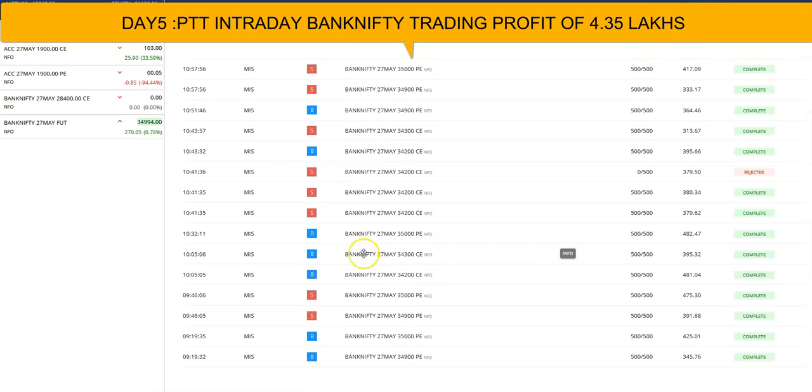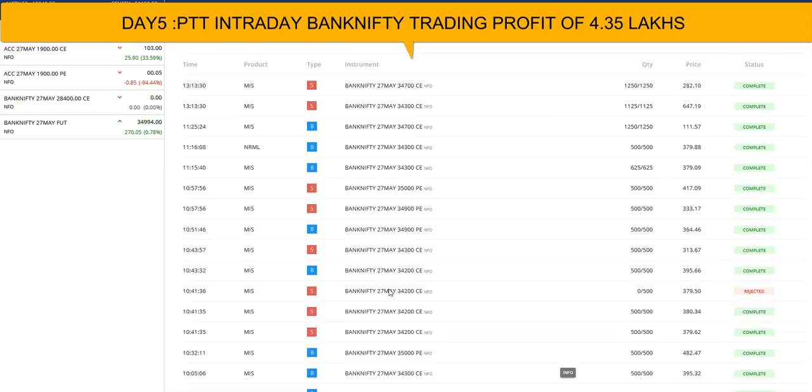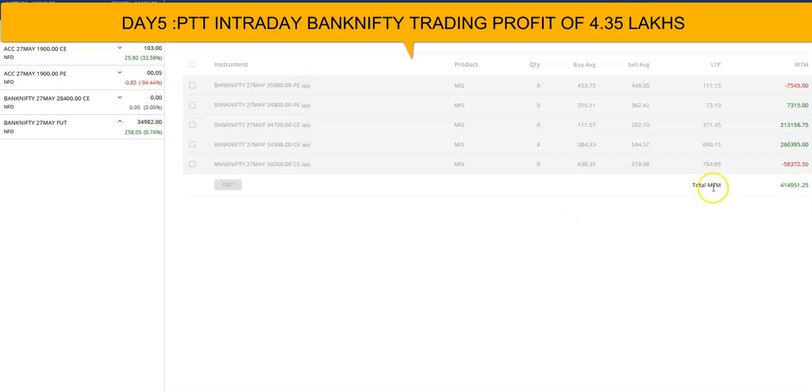So my order: you can see that initially I placed around something like all PE, and then once the price reversed and closed above this zone, all my calls were in the money. And you can see my position is something around 4 lakhs 14,000 rupees in plus.